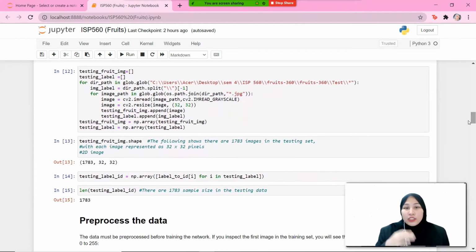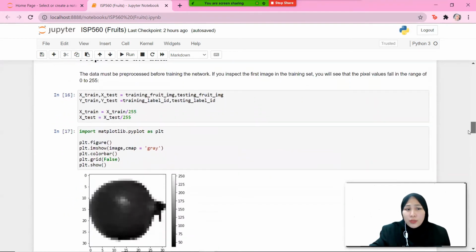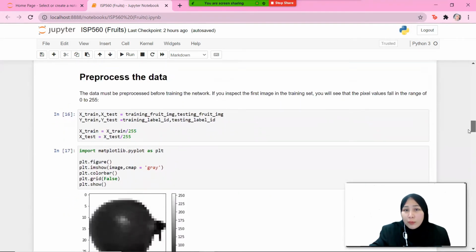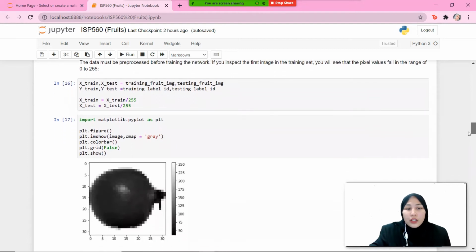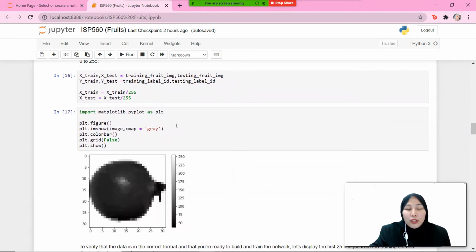So we repeat the whole same process in testing. So output 13 shows that there are 1,783 data in testing images, while output 15 shows that there are 1,783 data in testing label. So next, we pre-process the data. So how do we pre-process the data? We import matplotlib.pyplot, and we plot the first image from the whole data set.